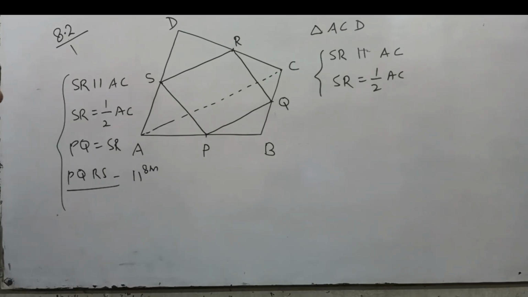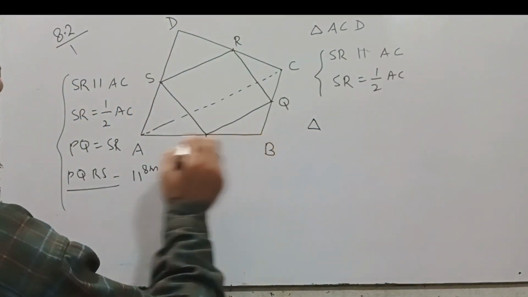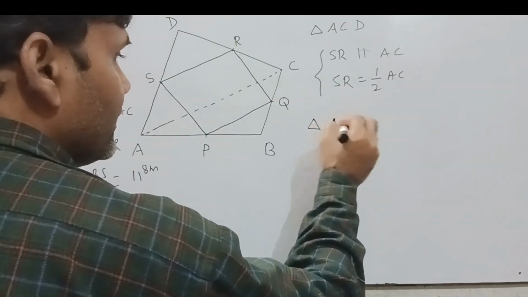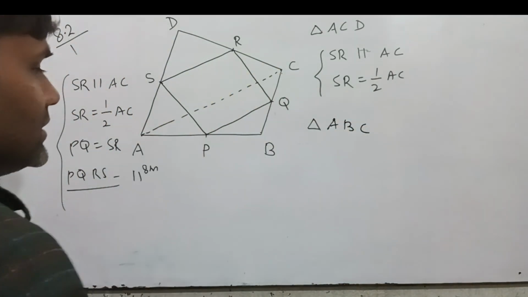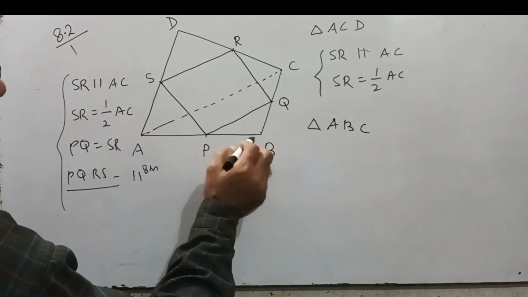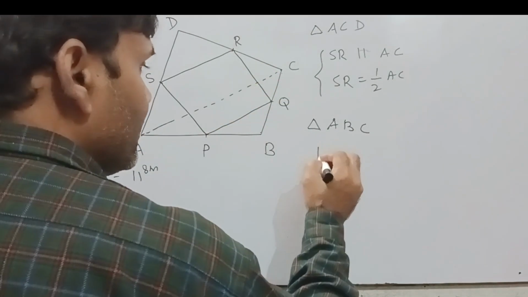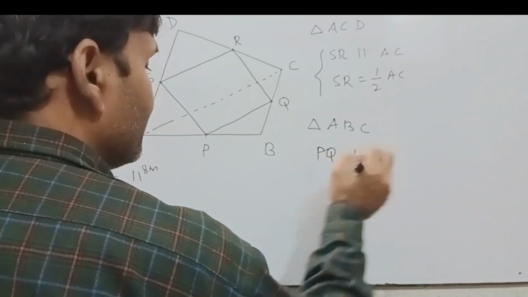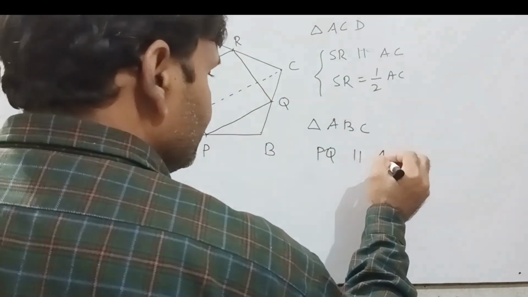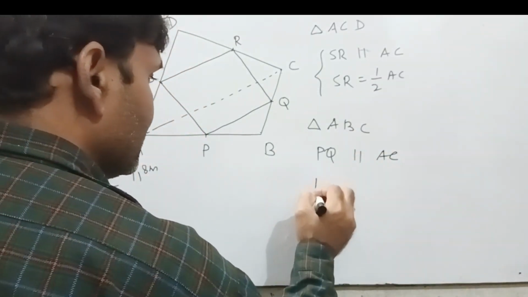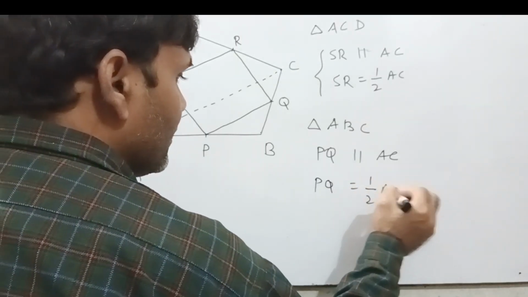Okay. Now see, if you take triangle ABC, P is the midpoint of AB and Q is the midpoint of BC. Then what we have? We have PQ, this side is parallel to AC and PQ equal to half AC.